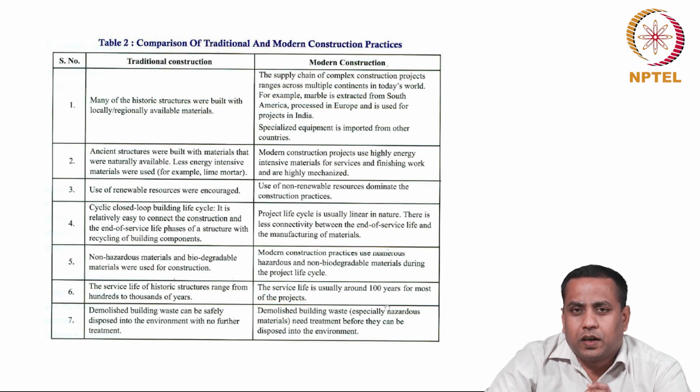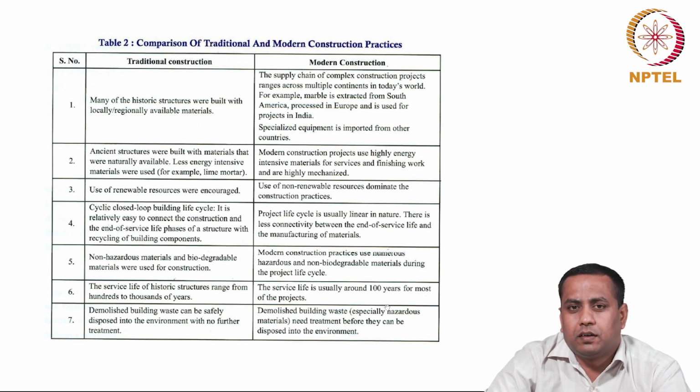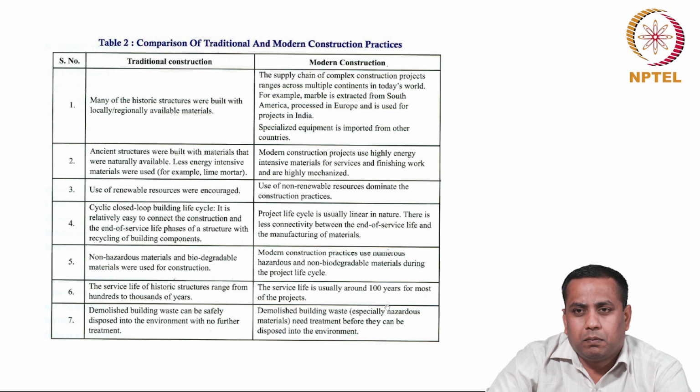Similarly, many of the advanced mechanical electrical equipments used in India are imported from Europe or other countries. So, the supply chain processes in modern industry practices have become global in nature. They are all transported from other countries, not necessarily local within India.